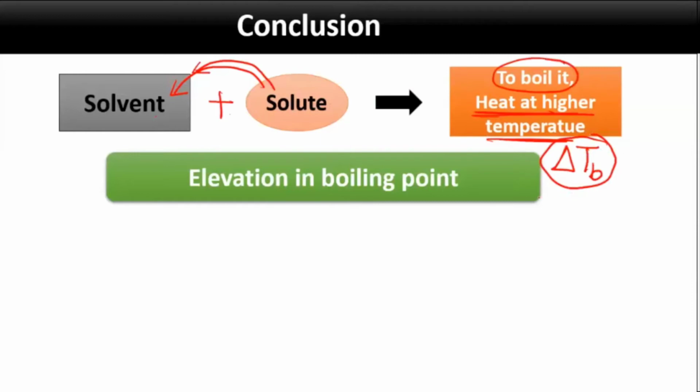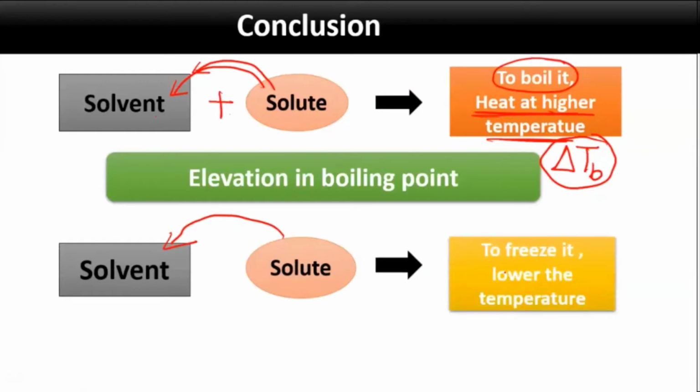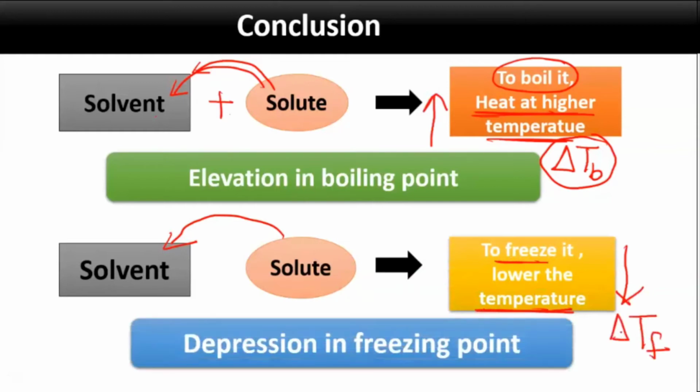Okay, that is elevation in boiling point. Similarly, when you take the solute and add it to the solvent to prepare the solution, and you want that solution to freeze, then freezing of that solution should be done at a lower temperature. You have to decrease the temperature. There we increased our temperature; here we have to decrease the temperature. And when you measure that change, delta TF, that is the depression in the freezing point.